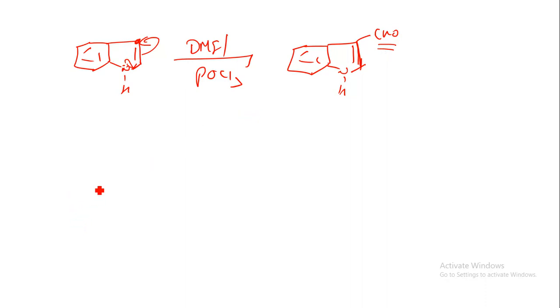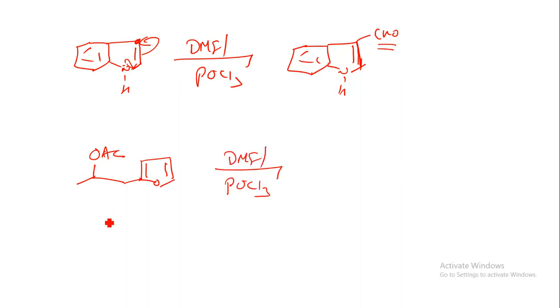Now suppose we have this type of functional group, let's say an OAc group. Here we can have a furan ring, and we react it with DMF as well as POCl3. At that time what will happen? This has an OAc group, that is OCOCH3. Now this lone pair of electrons will attack, making a bond over here, and this will make a bond over here, so this has a negative charge.